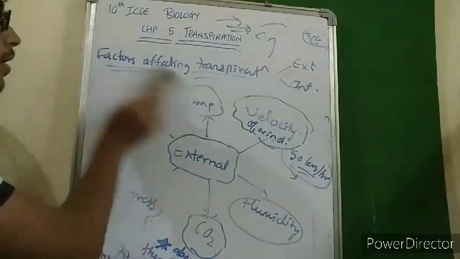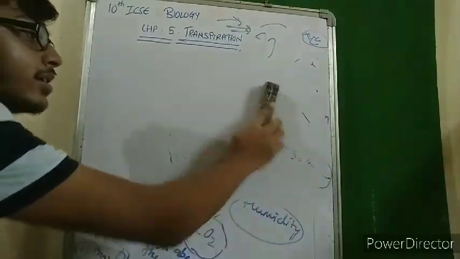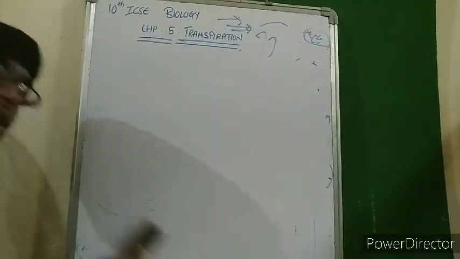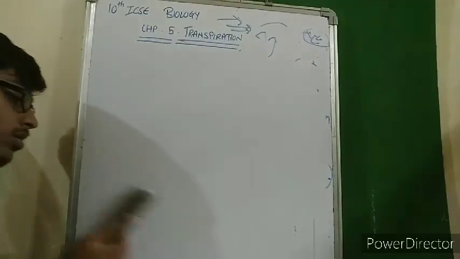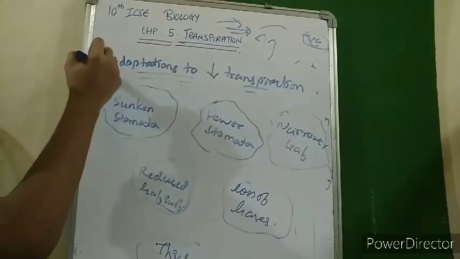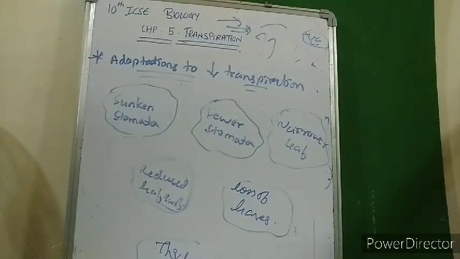Now we will talk about adaptations that take place in the plant body for the transpiration process. Now we'll see the adaptations seen in the plants to reduce the rate of transpiration. Transpiration occurs and it leads to loss of water. So plants adopt various techniques in their bodily structure so that they can reduce the loss of water.